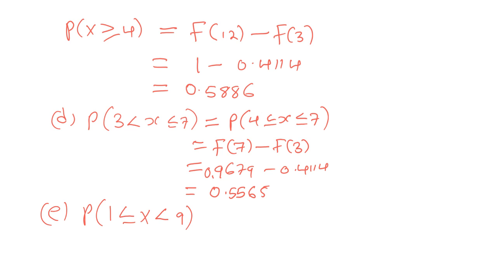Then E, they want you to find the probability of 1 less or equal to x less than 9. Okay, we want x values from 1 up to but not including 9. So this is going to be f of 8, because we sum from 1 up to 8, minus f of 0. So f of 8 minus f of 0 is 0.9900 minus 0.0115.